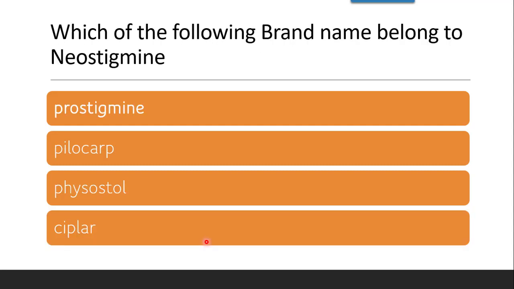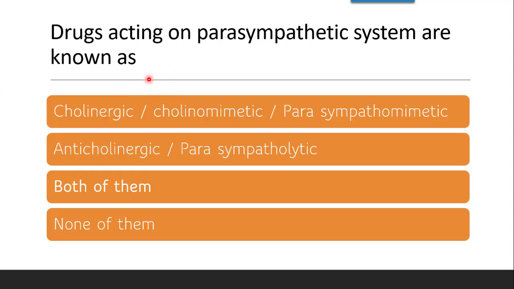Next question is, which of the following brand names belongs to neostigmine? Whether it is prostigmine, pilocarb, physostol, or ciplar, the correct answer is prostigmine. Next question is, drugs acting on the parasympathetic system are known as parasympathomimetic. The parasympathetic division has acetylcholine as the neurotransmitter, so they are also known as cholinomimetics or cholinergic.